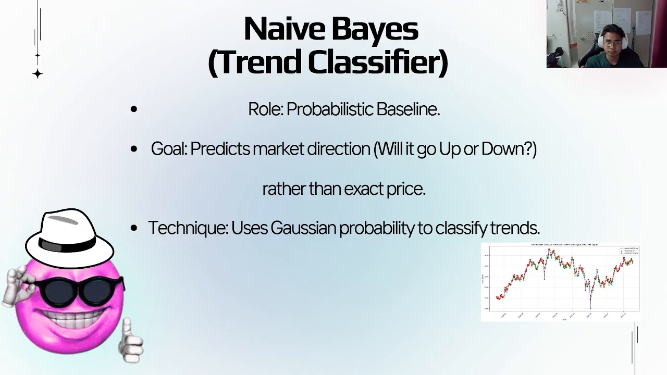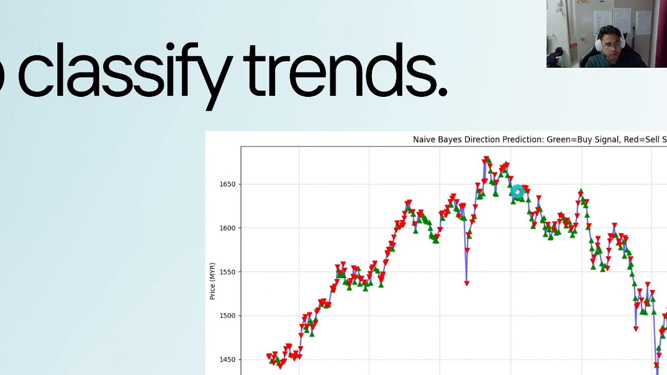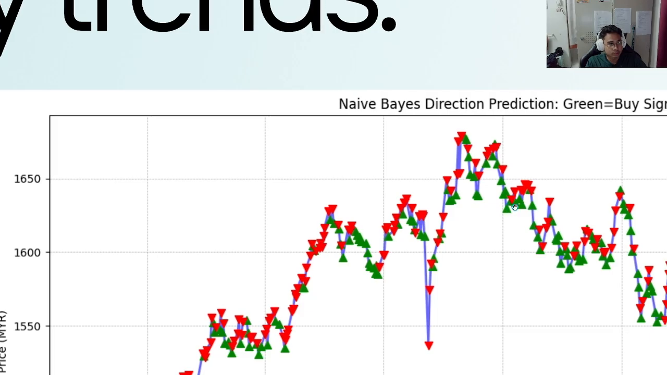What does this mean? It means it doesn't try to guess the exact price. Instead, it just looks at the probability to guess the trend. Basically, is the market going up or down today? You can see the graph show the up or down.